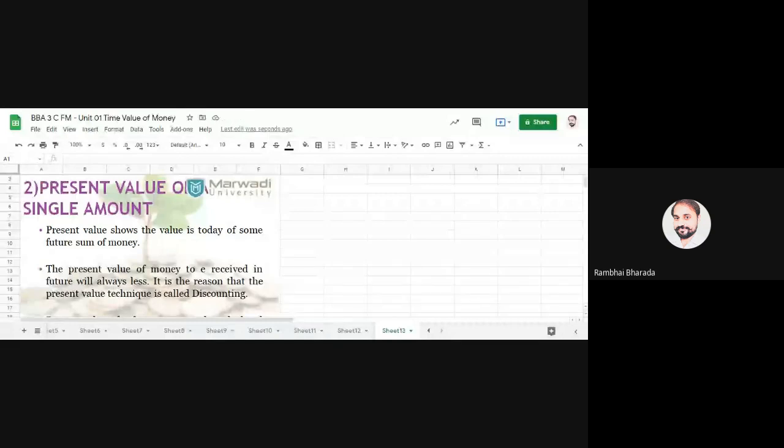Already we have understood the concept of present value: the value today of some future amount that we are receiving after 5 years, 10 years. For calculating the present value, we use a discounting factor or discounting rate. For calculating future value, we use compounding interest or interest rate. But for present value, we use discounting factor, discounting rate or inflation rate. These three are the names.